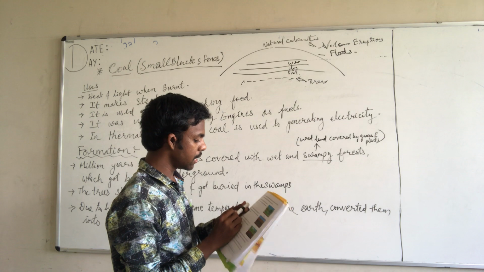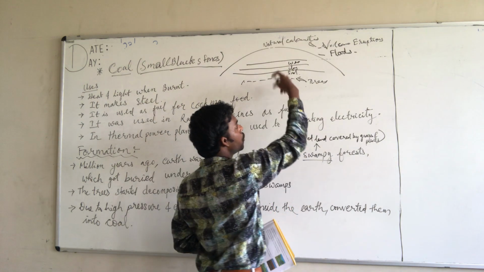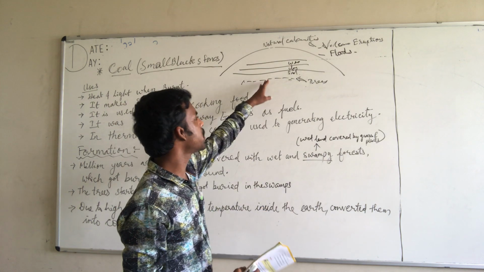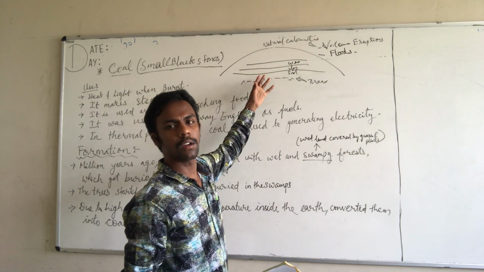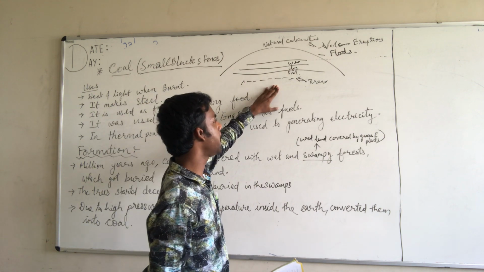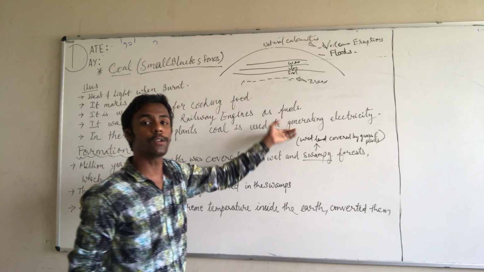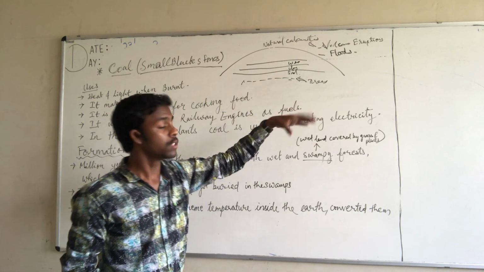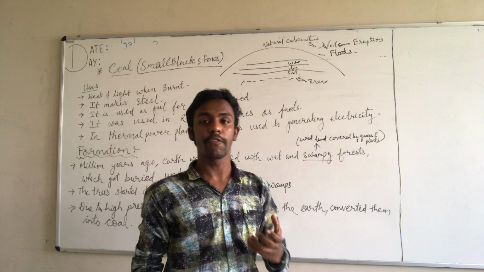Then what happened is this process continued for millions of years. Then after continuation of this process, the dead trees got converted into coal. So this is how the coal was formed.